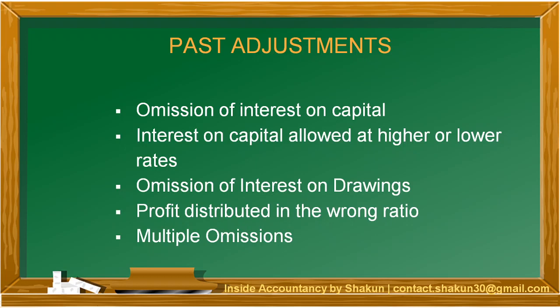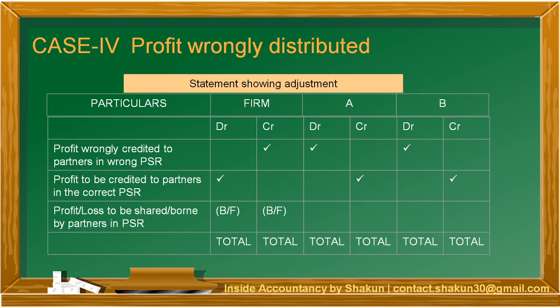I have discussed the first three adjustments in my previous video relating to past adjustments part 1. In this video, I'll be talking about profit distributed in the wrong ratio. So this is the fourth case, basically, if profit is wrongly distributed.